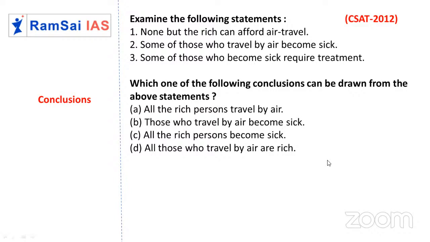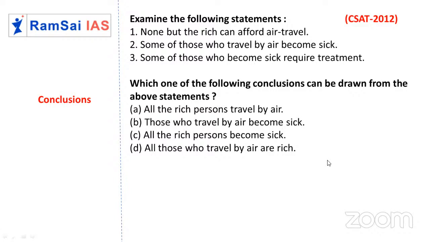It's okay. None but the rich can afford air travel. So whoever goes by air, they are rich people only, because only rich people can afford air travel. Some of those who travel by air become sick. So some rich people become sick. Yes or no? Because only rich can travel by air, and a few travelers are becoming sick. So some rich are sick. Okay, next. Some of those who become sick require treatment. So some rich people who became sick required treatment.